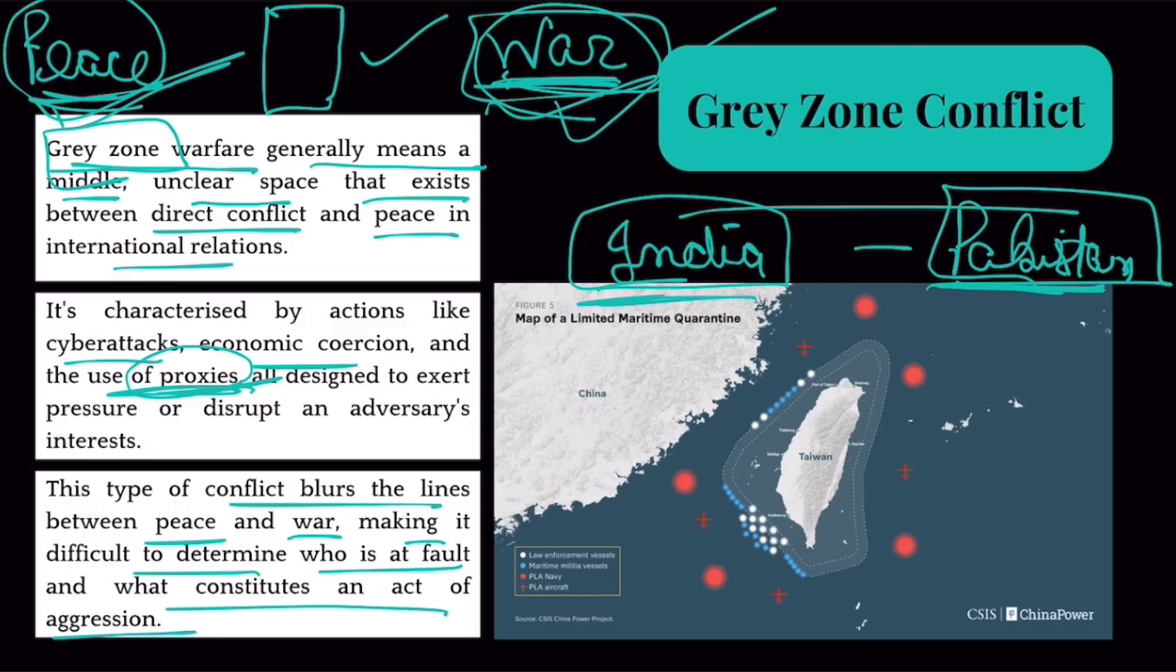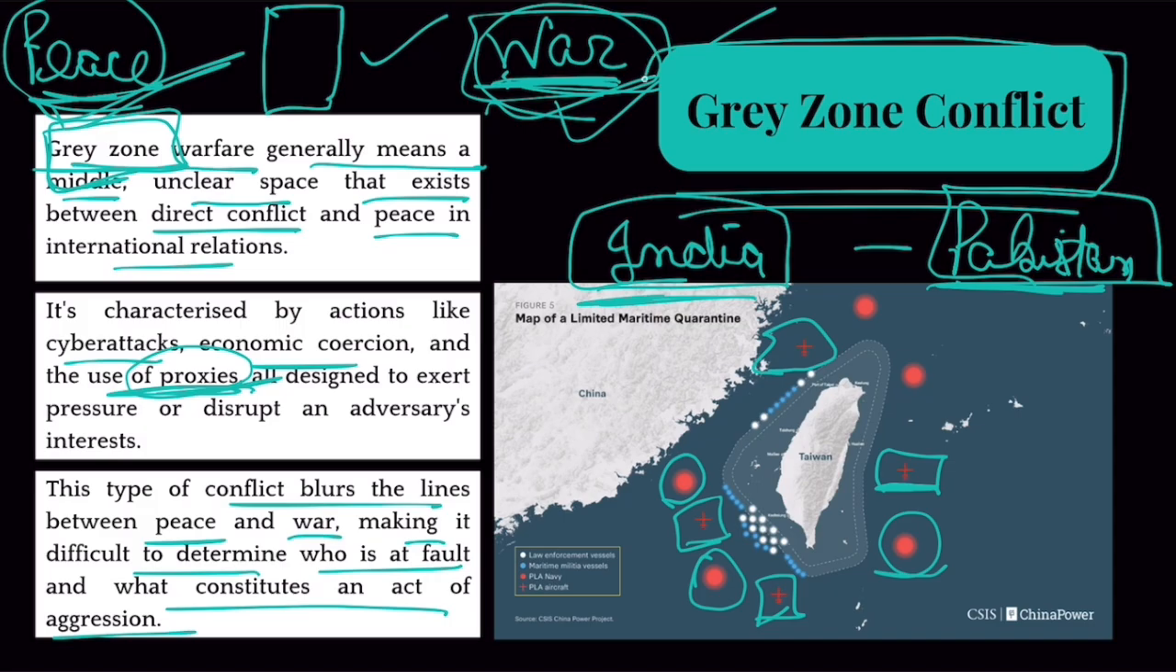As you can see on this map, these red dots are China's naval ships. Okay, these plus signs are China's aircrafts that usually fly all around Taiwan, basically telling Taiwan that we are ready to invade anytime. This definitely falls in grey zone. So you need to understand this term grey zone. That is why I included this news item in today's discussion. Okay, so grey zone. All right, now let's move on to the last news